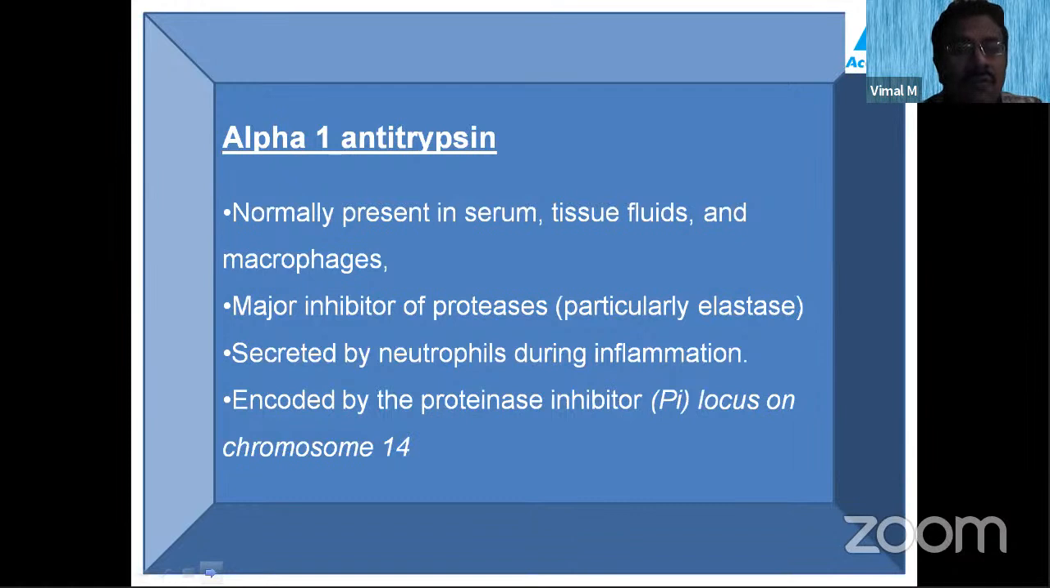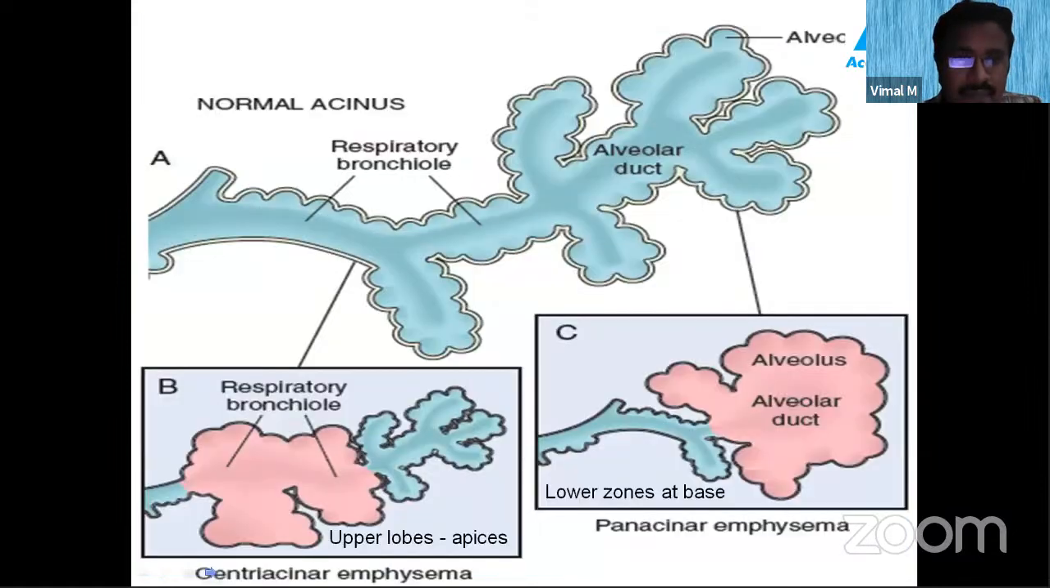Which chromosome codes for this alpha-1 antitrypsin? You should remember. It is encoded by the proteinase inhibitor, that is the PI locus on chromosome 14. This has been asked once in your exams. So alpha-1 antitrypsin is coded from the PI locus on chromosome 14.